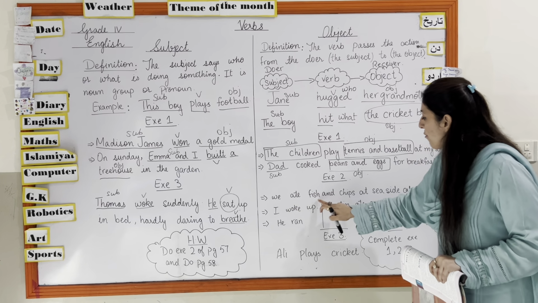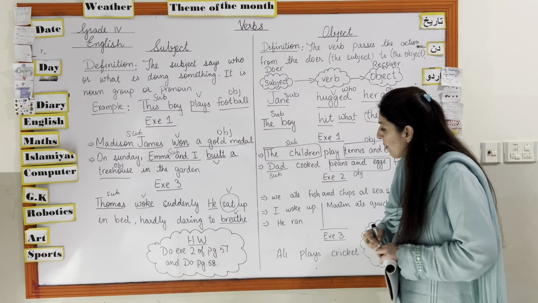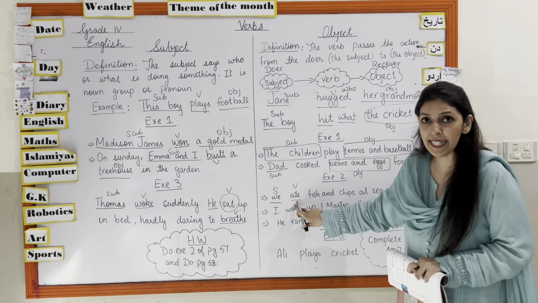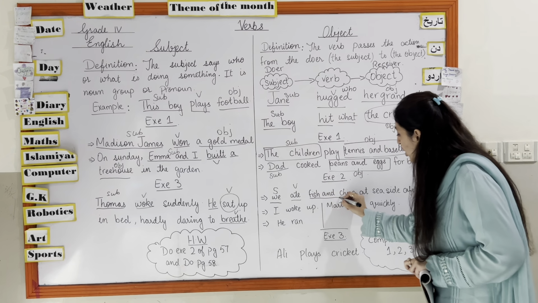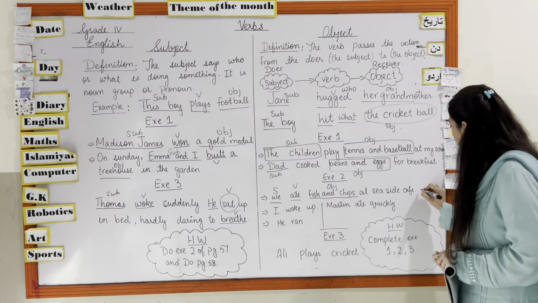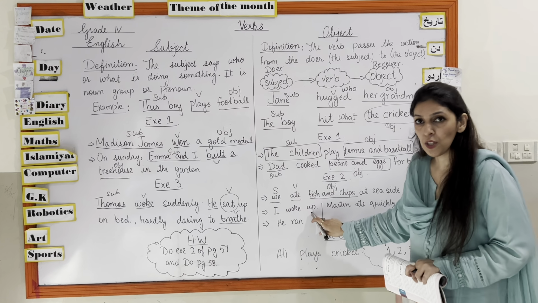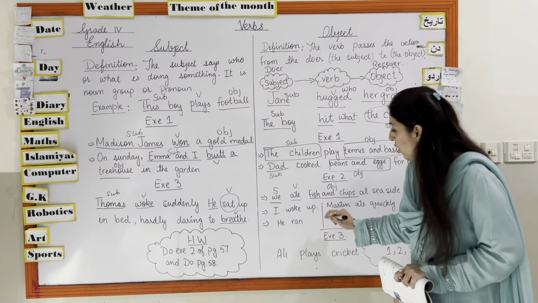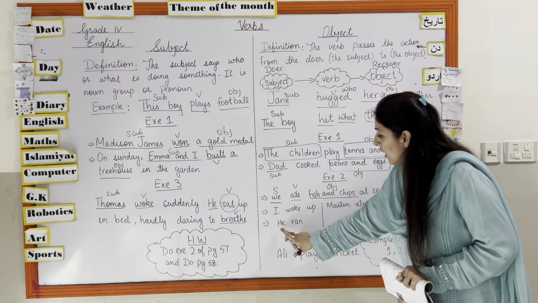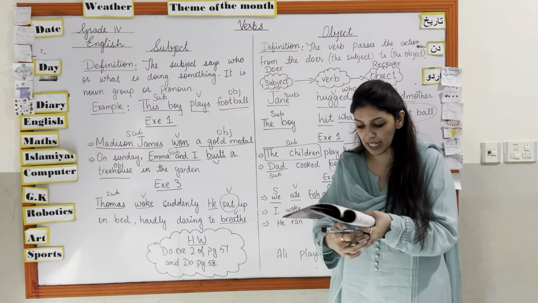Okay. We ate fish and chips at Seaside Cafe. So we ate. What is the subject over here? We. This is the subject. Ate is the verb. What did we eat? Fish and chips. So we have an object in the sentence. Okay. So you can make a tick next to it. I woke up. So there is no object in the sentence. So you don't need to make any tick or cross in front of it. Then he ran. Next exercise. What is your next exercise?